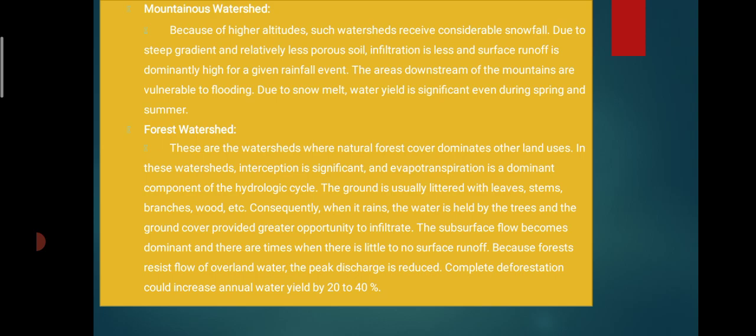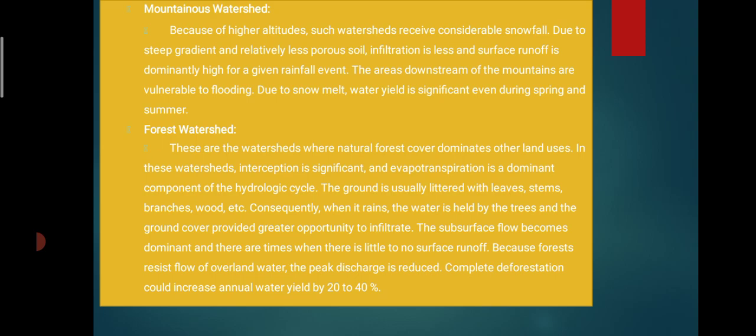Then mountain watershed. Because of high altitude, such watersheds receive considerable snowfall. Due to the steep gradients and relatively less porous soils, infiltration is less and the surface runoff is dominantly high. For given rainfall events, the downstream areas of mountains are vulnerable to flooding due to snowmelt water yields, which are significant during the spring and the summer.